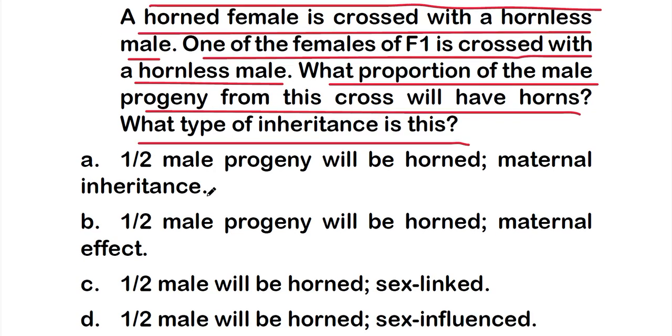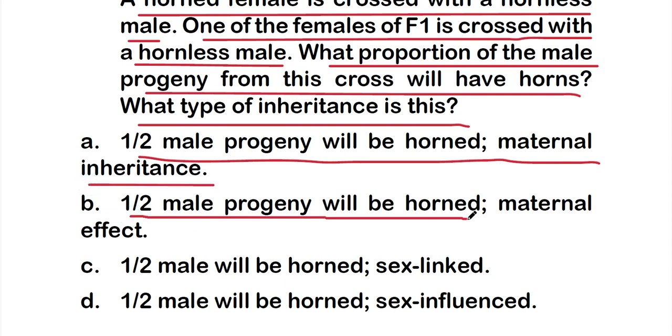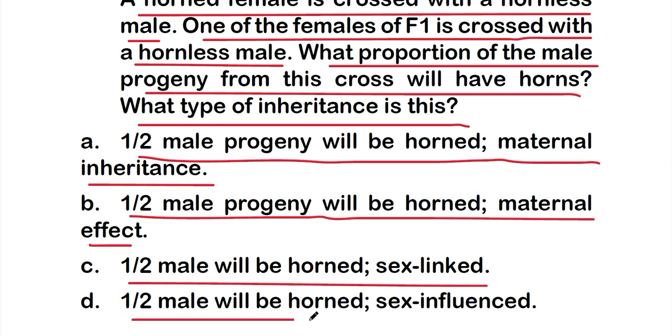So the options are: option A, half of the male progeny will be horned and that is maternal inheritance; option B, half of the male progeny will be horned and that is maternal effect; option C, half of the males will be horned, that is sex-linked inheritance; or option D, half of the males will be horned, that is sex influenced.